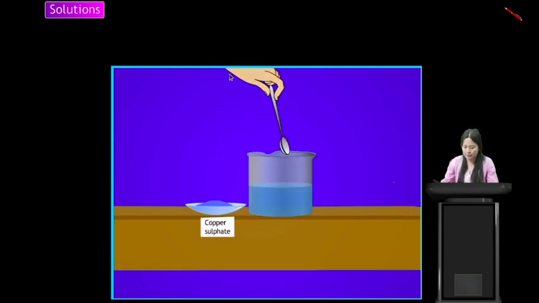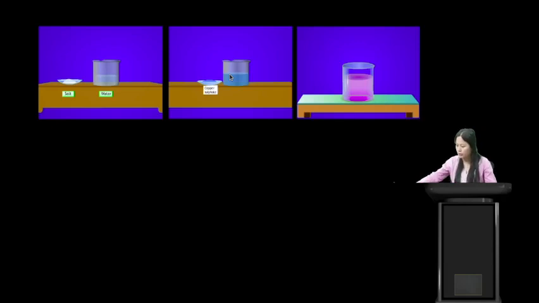Yes, students. So a solution is a homogeneous mixture of two or more substances. Okay, a solution is a homogeneous mixture of two or more substances. All homogeneous mixtures are called solutions.